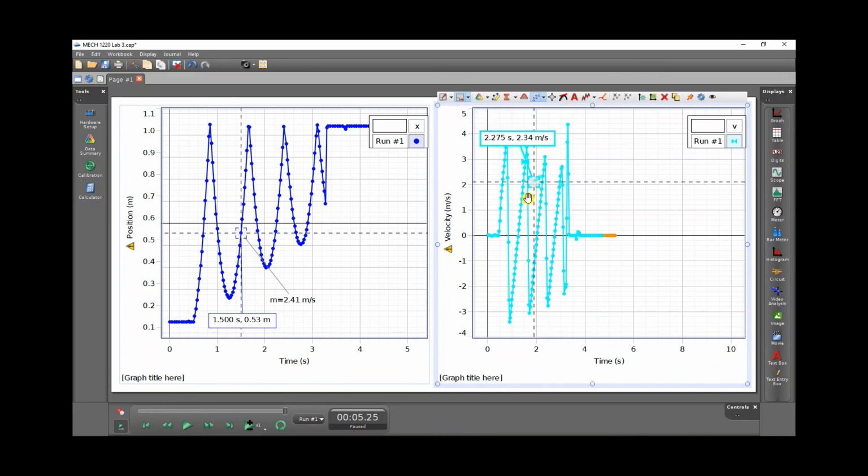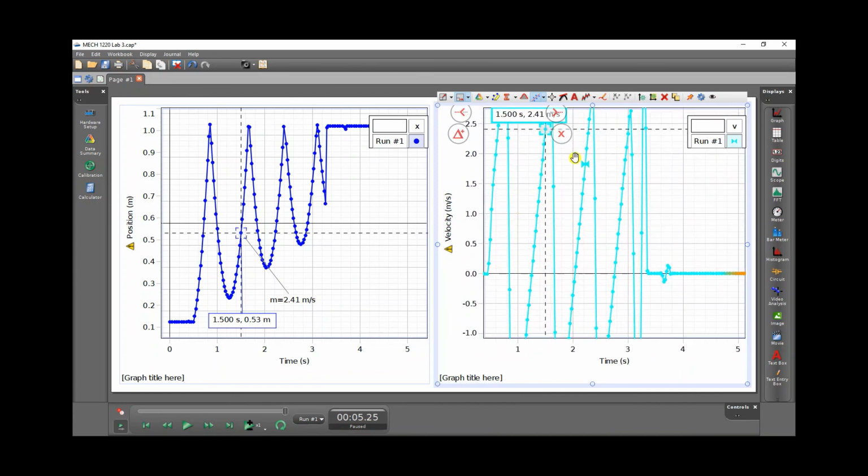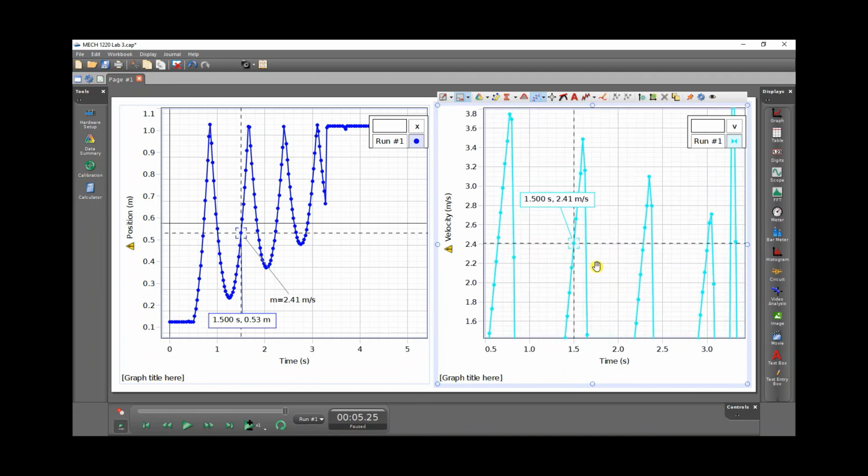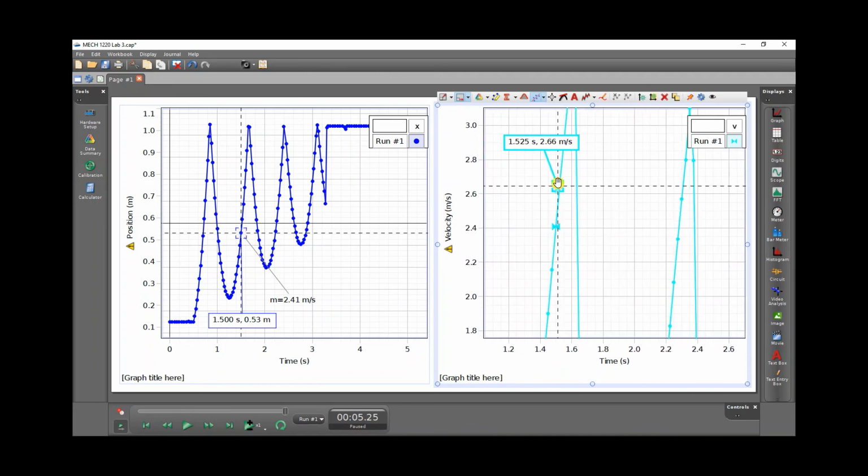Select and look for 1.5 seconds. Here it is. Go up, go down, the value changes. You're looking here. Let me zoom in a little bit. Look here, go up, come here.